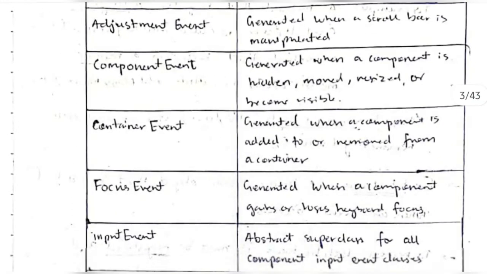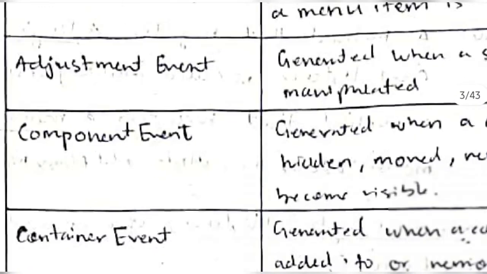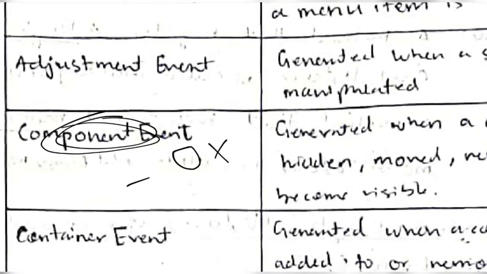Okay, and component event is nothing but when the component is hidden, moved, resized, or becomes visible. See here, you have the options in your computer, right? When you open a web page, at that time 3 options will be there, right? At the top, to close the web page, or maximize or minimize the web page, or to resize it. So these are all nothing but the component events. When you click either of these, at that time component event will be called.